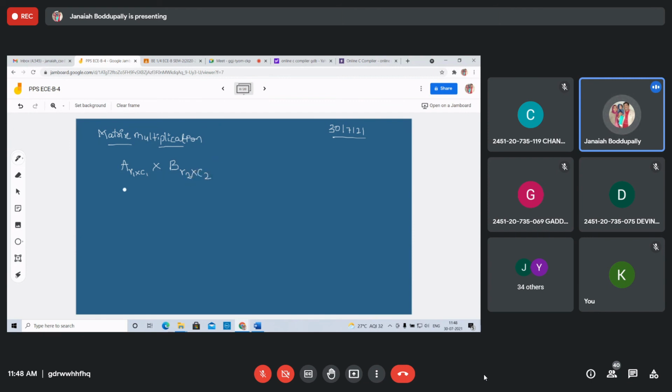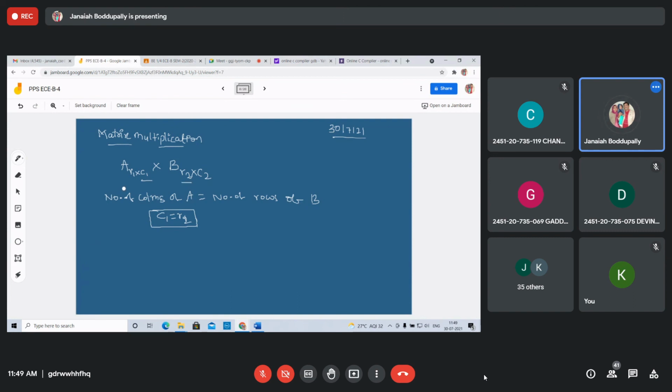When is it possible? When the number of columns of A equals the number of rows of matrix B, that is C1 equals R2. Then matrix multiplication is possible. These two should be equal.